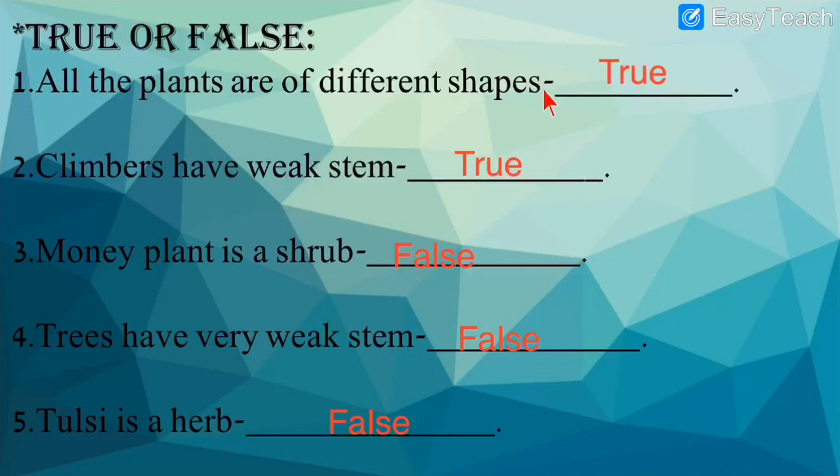All the plants are of different shapes. Yes, true. Climbers have weak stem. That is also true. Then money plant is a shrub. False. Trees have very weak stem. False. They have strong stem. Then Tulsi is a herb. False. Tulsi is not a herb. So true or false we have completed.